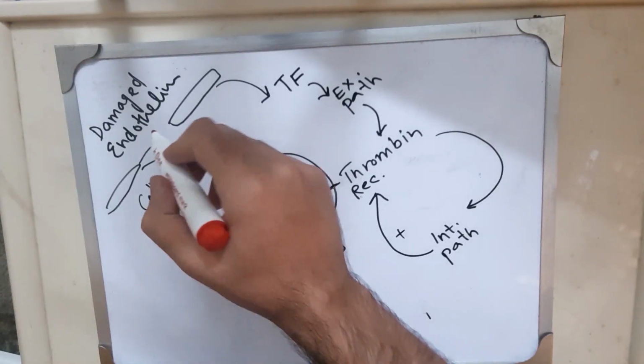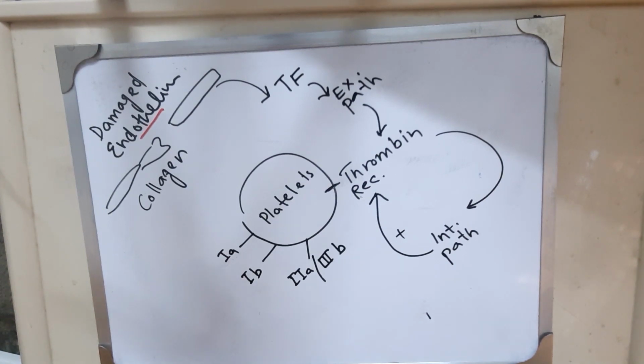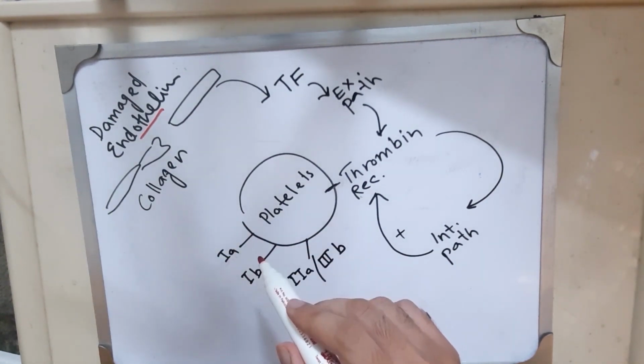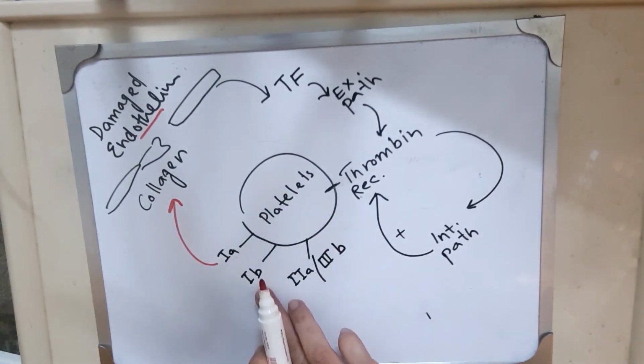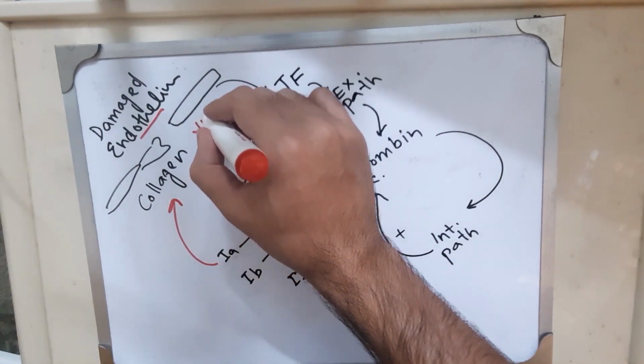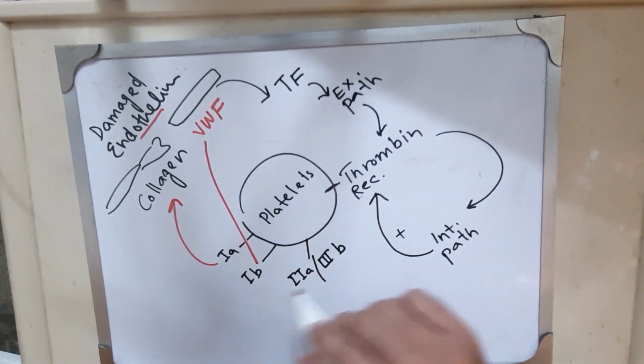When there is a damaged endothelium, subendothelial collagen is exposed. Platelets are activated. Collagen binds to a receptor on platelets. There is also von Willebrand factor present in the subendothelium, which binds to the platelets on another receptor.